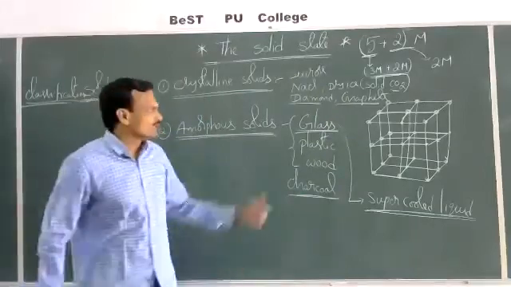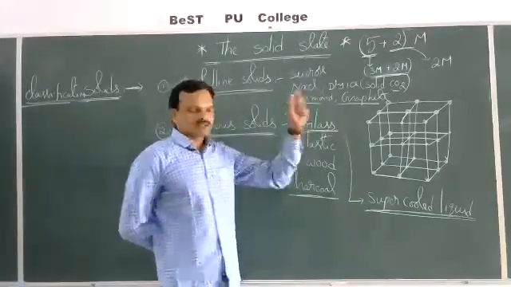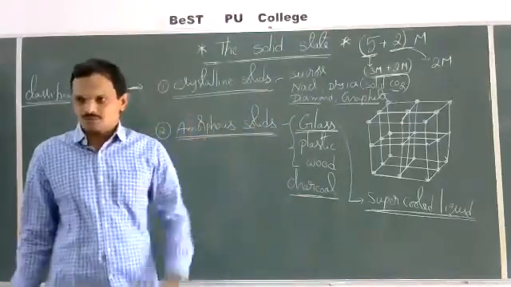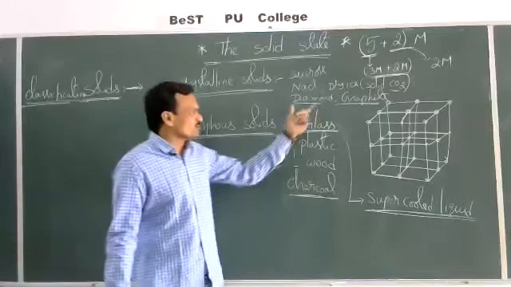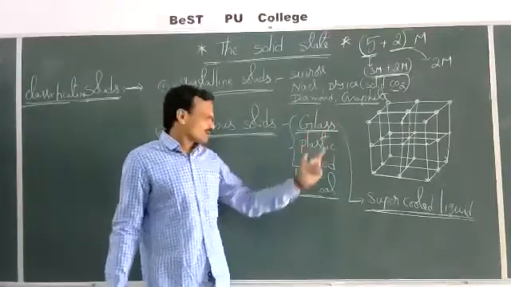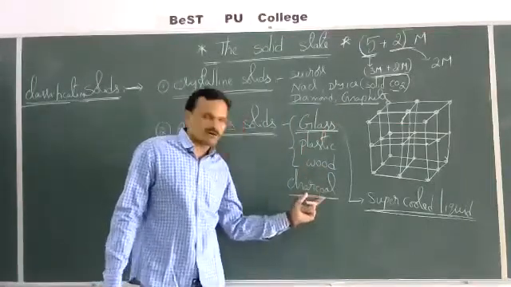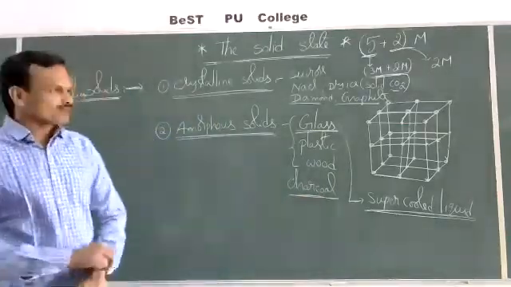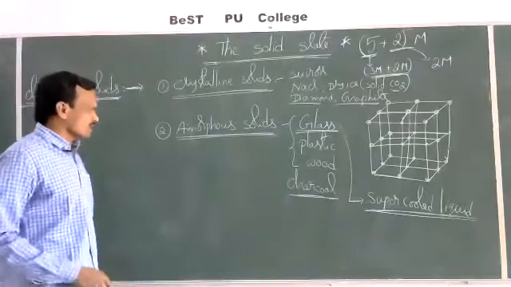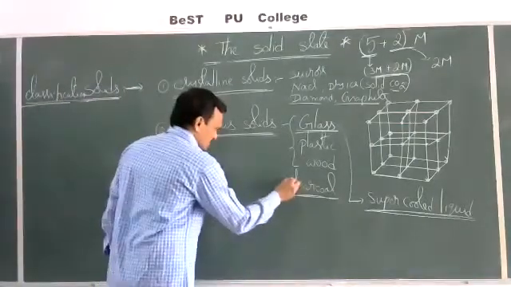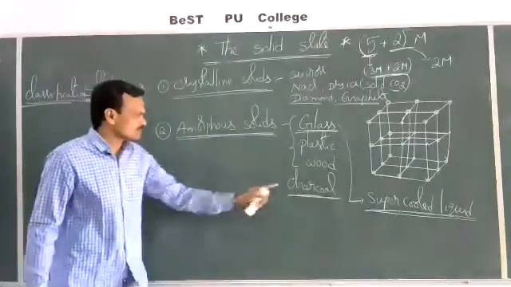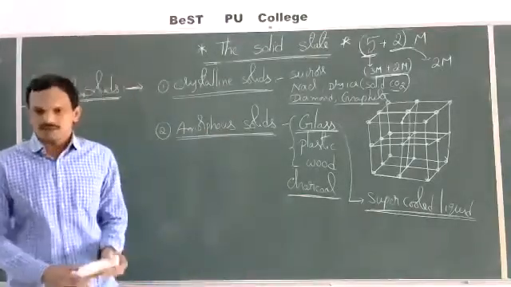Why? Because in diamond and graphite, the constituent particles are arranged in a definite geometric shape. A regular arrangement of the particles is there. Whereas in charcoal, there is no regular arrangement of the constituent particles. The particles are arranged irregularly. There is no definite geometric shape of arrangement of particles. That's why it is an amorphous solid.